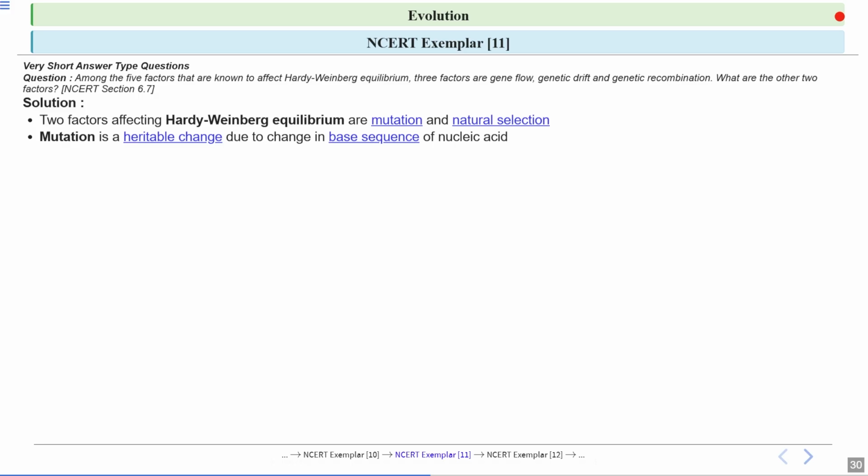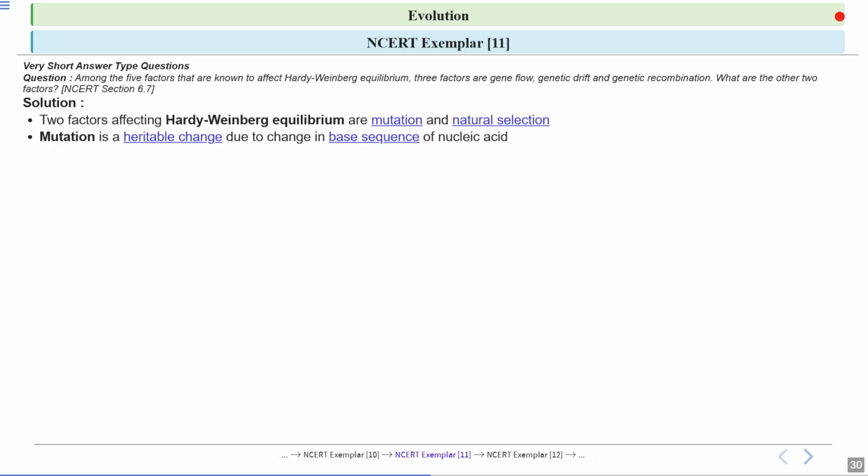Okay. Now, what is mutation? This is a random change in an organism's DNA sequence, which can introduce new alleles in a population. Now, these mutations can be beneficial, harmful, or even neutral. Beneficial mutations give an organism an advantage, allowing them to survive and reproduce more effectively.